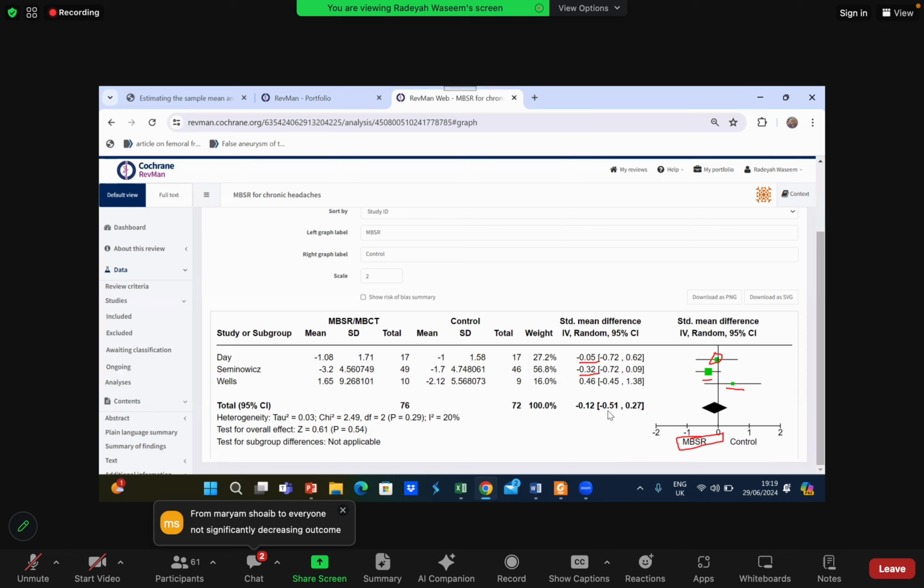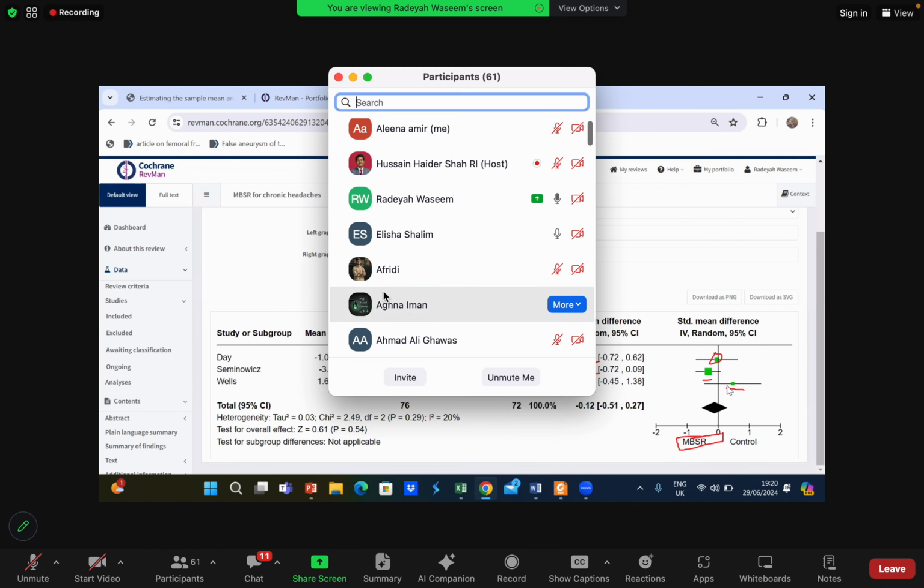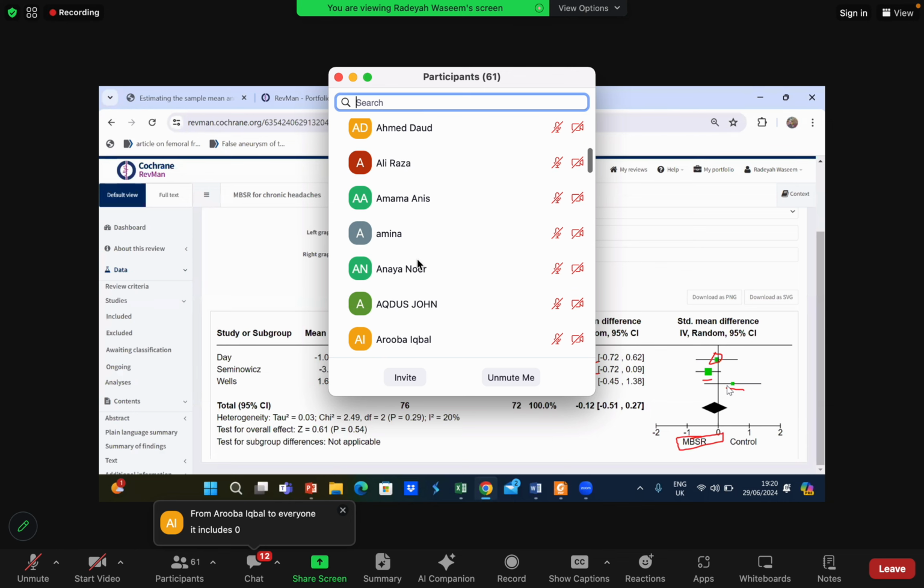Excellent. Looking at the confidence interval, can you tell me why the outcome is not significant? One is negative and the other one is positive, right? Exactly, yes, Nidal, you got it. Excellent job. And look at the confidence intervals of all three of these studies. None of the confidence intervals is significant, so none of these studies is significant, and the outcome is also not significant.